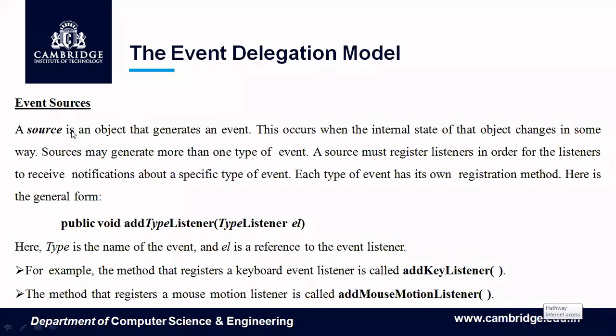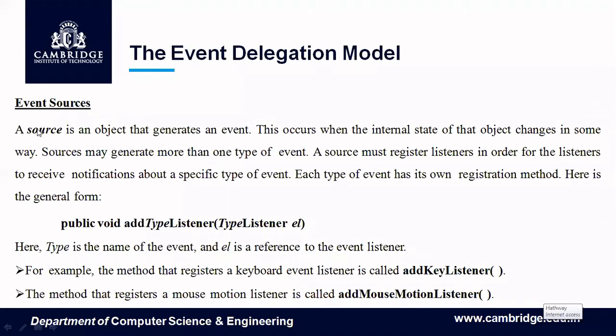I told you when you click the button, something should happen. So who is the source here? When you click a button, something should happen. Who is the source here? The button, isn't it? The button should generate the event. But the button does not have the capability, which is why we make the listener object do the work.